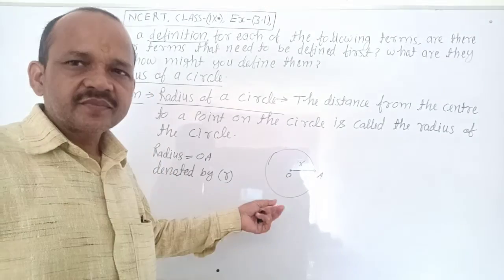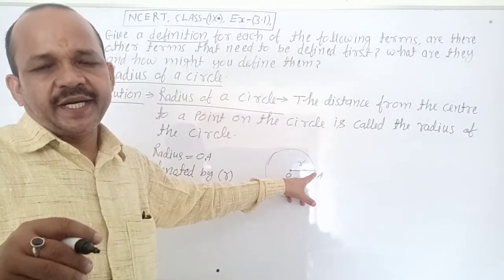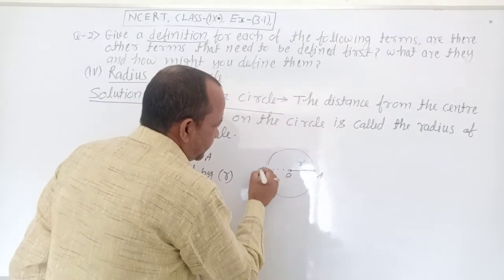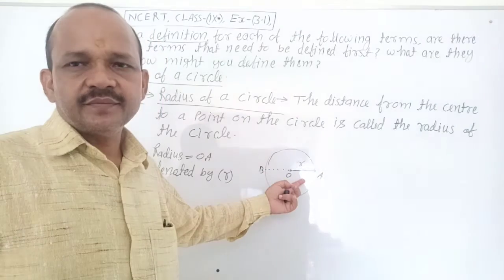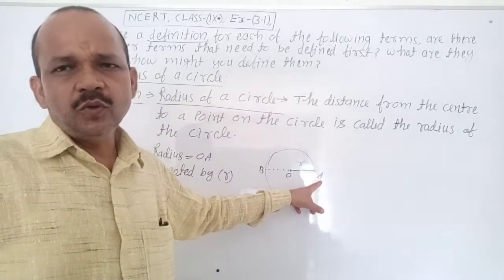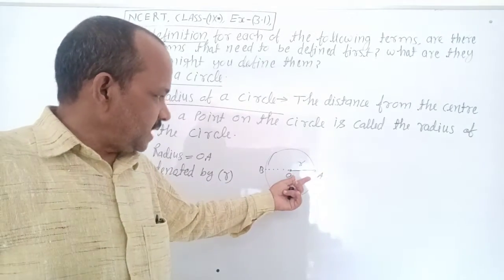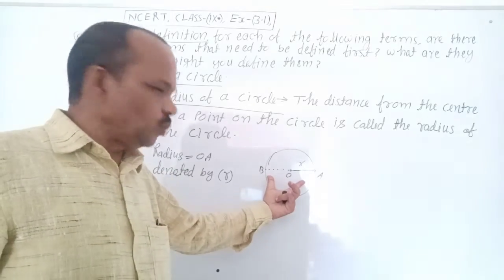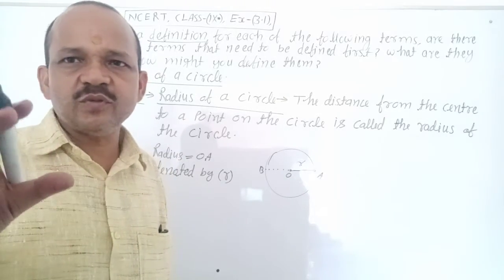Distance between 3 points or 2 points. Here point B. Distance between point A and B is 2 times the distance between A and O or O and A. Distance O to A is the radius and distance A to B is the diameter. Is it clear? No confusion about it?